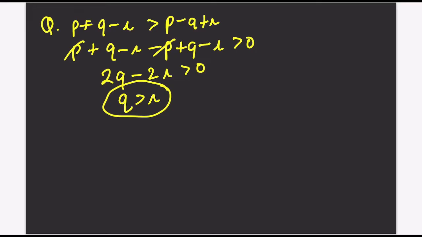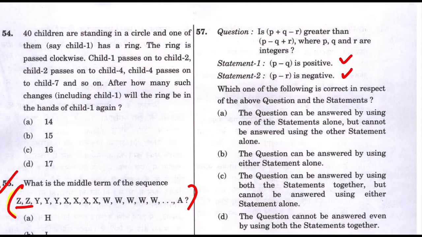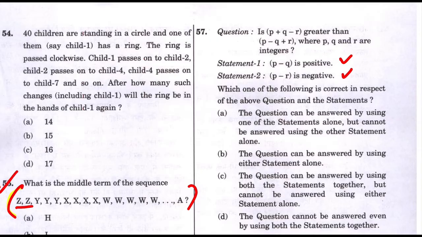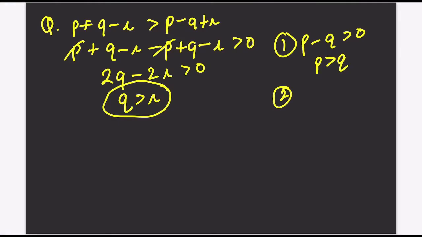So this is the statement you are trying to prove. Is Q greater than R? This is what they are asking. They have just given you a long statement. Simply they have asked, is Q greater than R? Let's see. First statement, P minus Q is positive. P minus Q is positive means P is greater than Q. First statement is done. Second statement, P minus R is negative, right? P minus Q is positive and P minus R is negative. So you can write it like P is less than R. I hope this is clear.